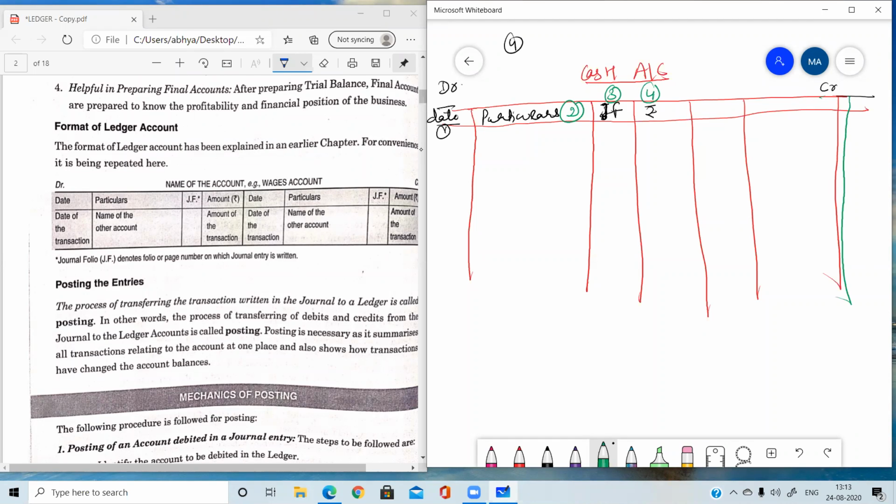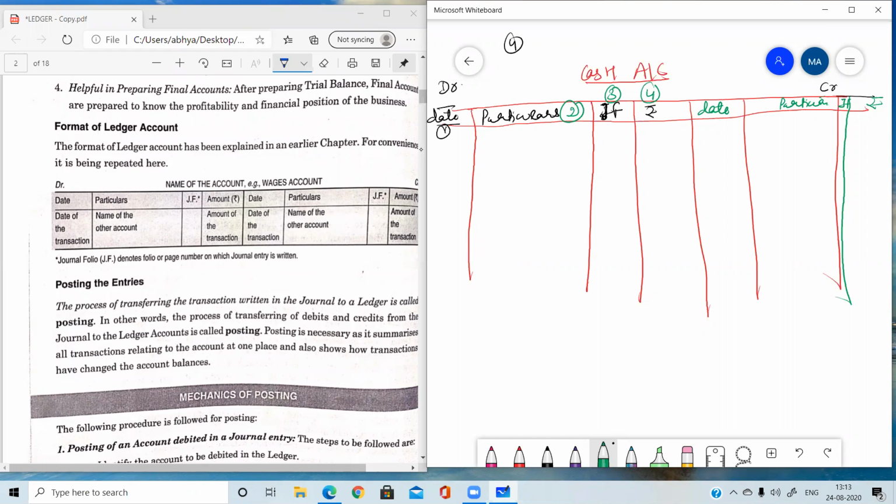On the right hand side also, that is the date, then particulars, then journal folio JF, then rupees. So four columns on the debit side, the left hand side, and four columns on the right hand side, which is known as the credit side. In this chapter only I will be explaining journal folio and ledger folio.